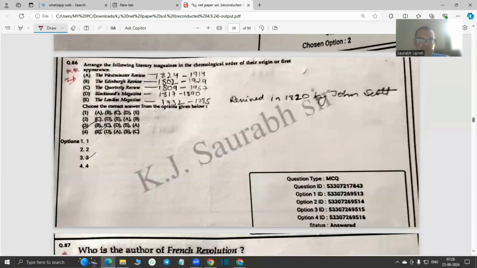Okay. Then arrange the works of literary magazines. I consider this question a very fundamentally important question because all the magazines with their beginning years and ending years are mentioned in this.